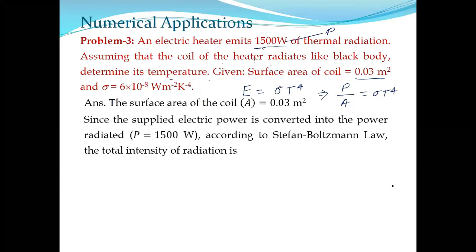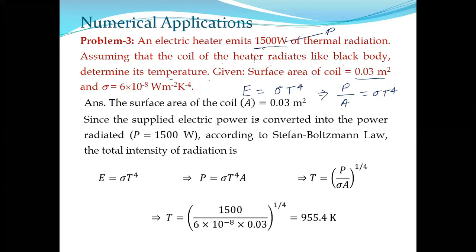Okay, so if we put the values, P is supplied, P is 1500, put the value of P. Sigma is given as 6 into 10 to the minus 8 SI unit, put it. A is supplied as 0.03 meter square SI unit, so just write it and calculate it. We'll get the T. Simple. Only you need to understand which formula we have to use.